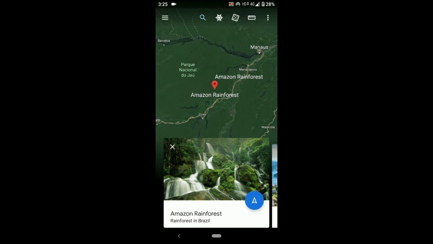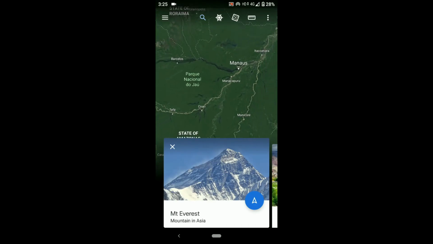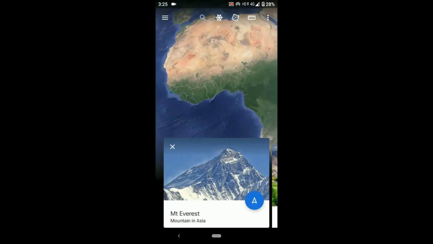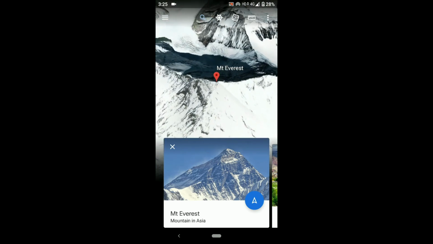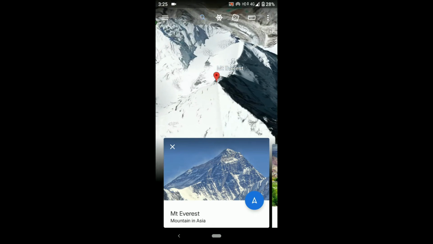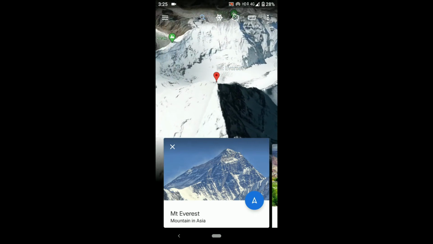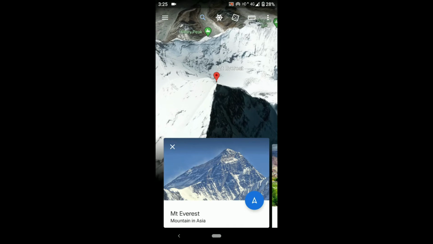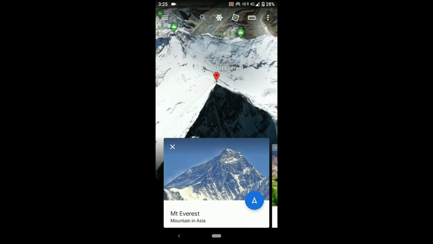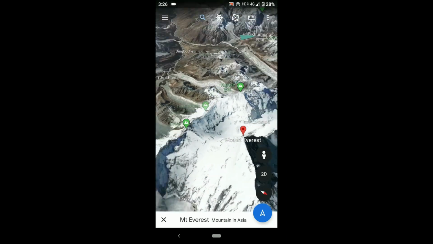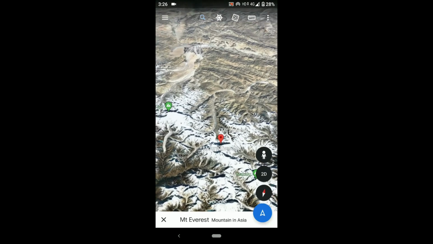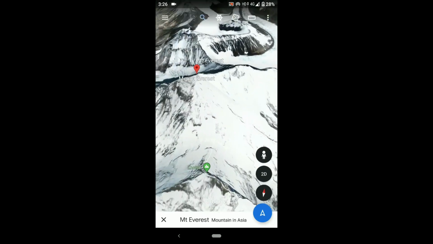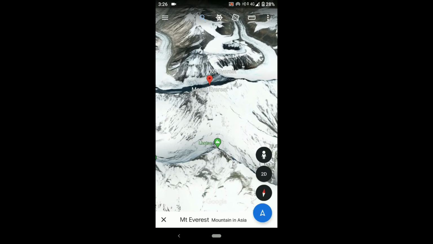So let's go with the third one. You can see Mount Everest in the 2D view, but I think you won't be able to see the 3D view in any other apps other than this app. As you can see, Mount Everest is one of the beautiful mountains in the world, the highest mountain in the world. You can see how high it is or how long it is. You can zoom in to see here. So it's like a 3D view.